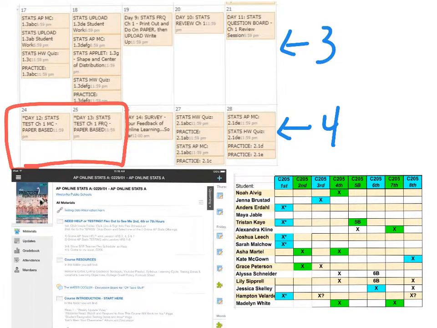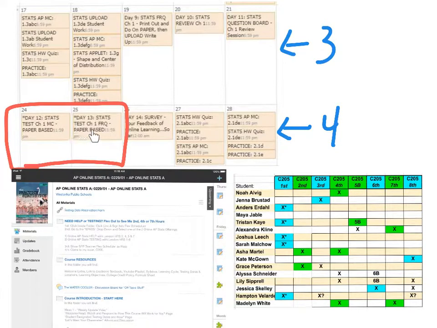One of the things to keep in mind for multiple choice on the paper-based test, I do give you 2 choices. You will circle 2 options if you would like. You would put a 1 next to your first choice and a 2 next to your second. If your first choice is correct, you get full points. If your second choice is correct, you get half points for that one. That's my way to give you partial credit on multiple choice.